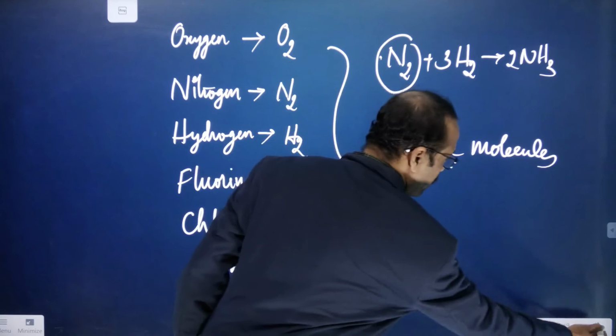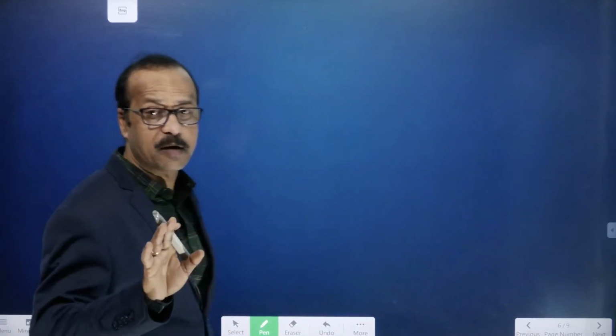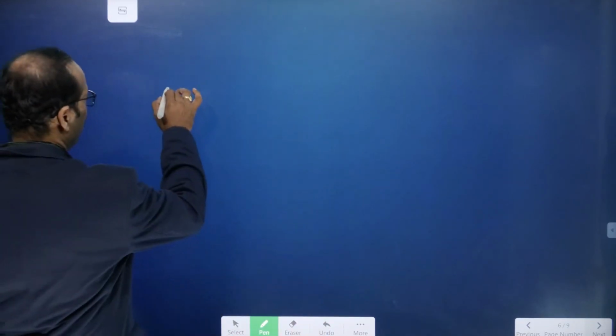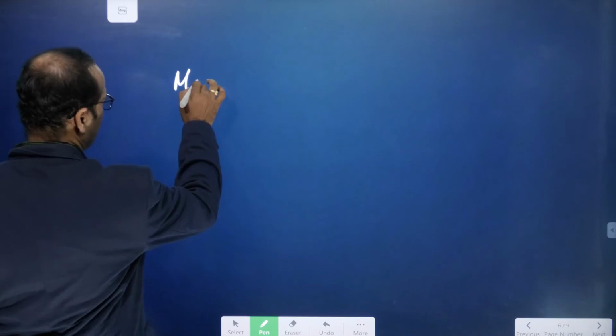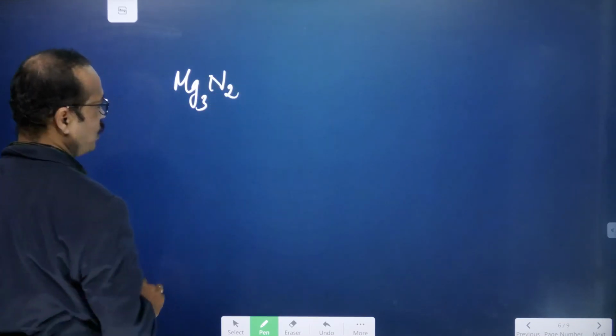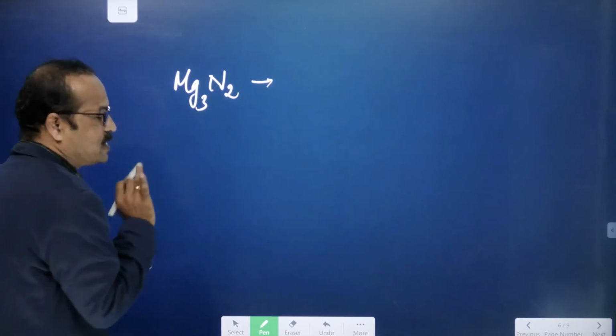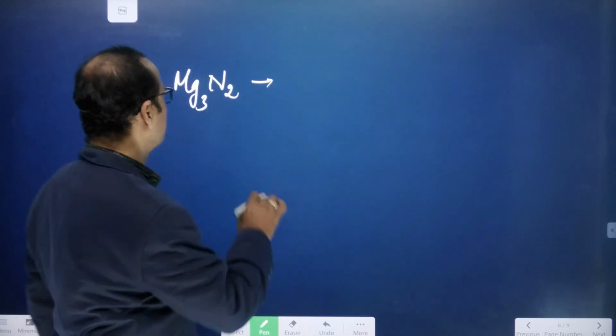So here you see some elements, binary compounds, meaning the compounds that are made from only two elements. For example, magnesium is reacting with nitrogen to form one compound called Mg3N2. What is the name of this one? The first element, don't change the name. Keep the name of the first element as it is, that is magnesium.